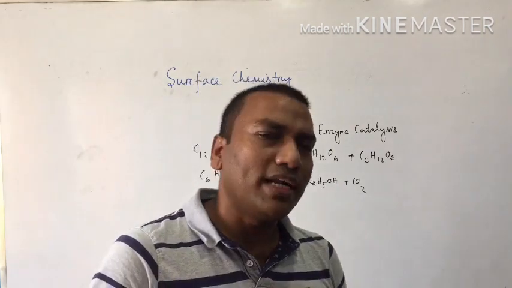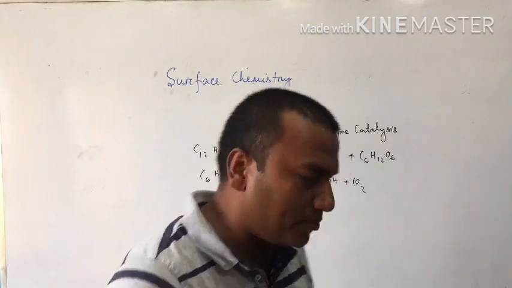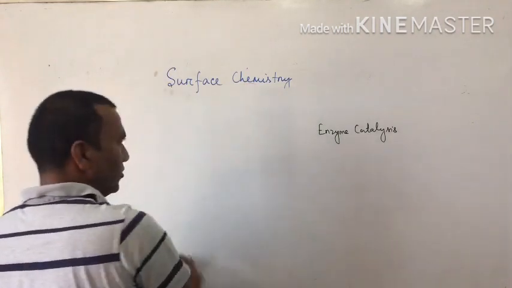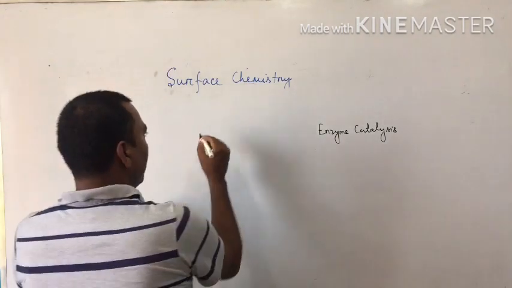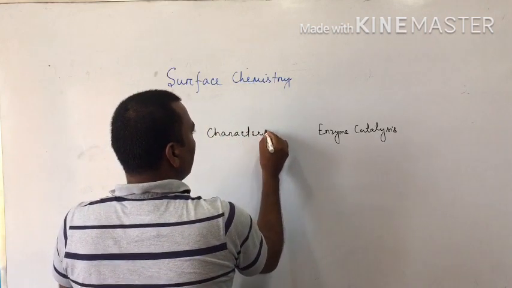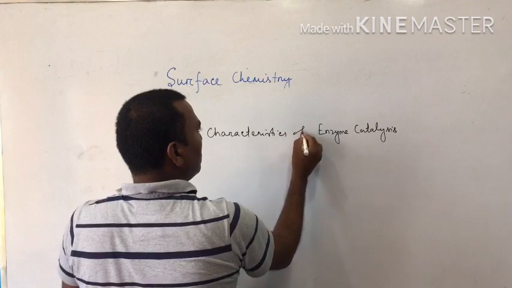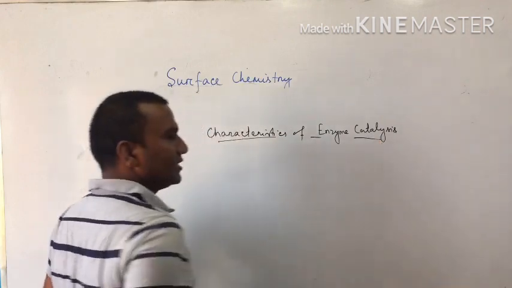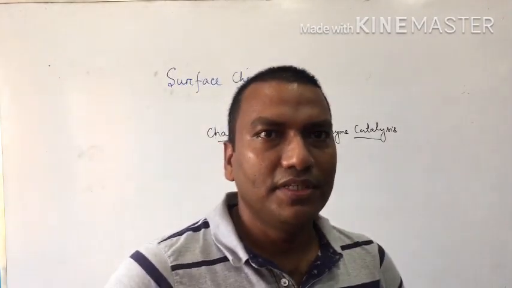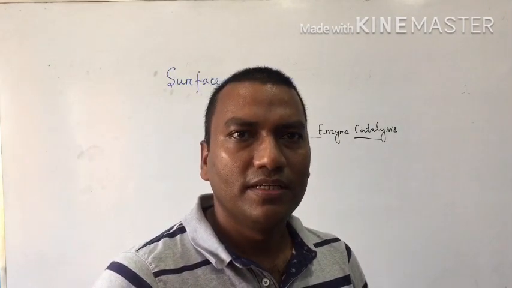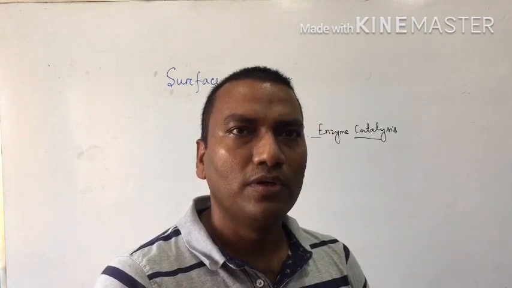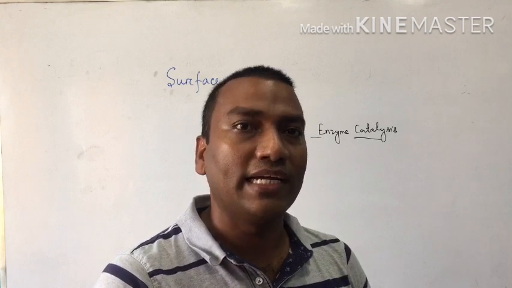So what are the different characteristics of enzyme catalysis? Suppose in our stomach pepsin is present, and when we are eating different types of food, that enzyme is highly active.